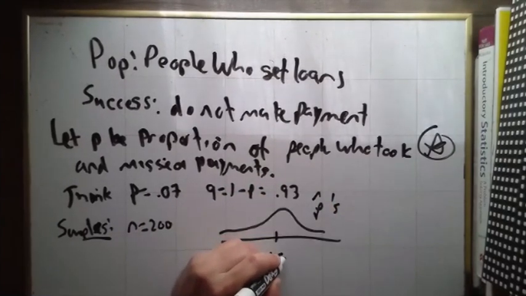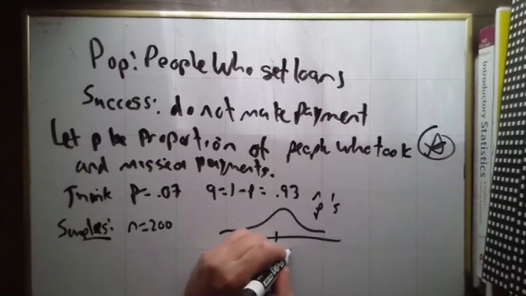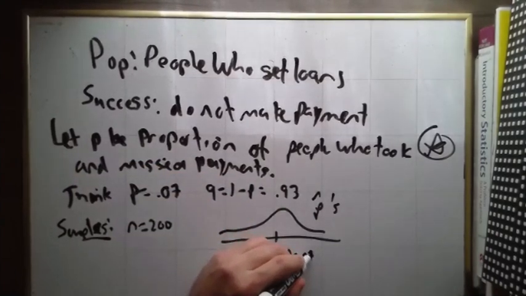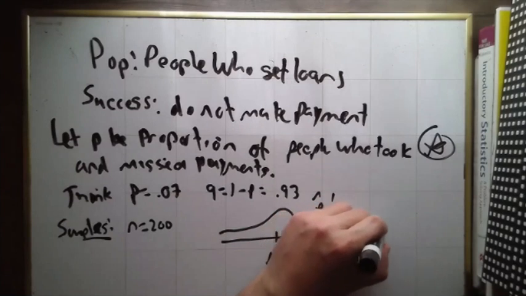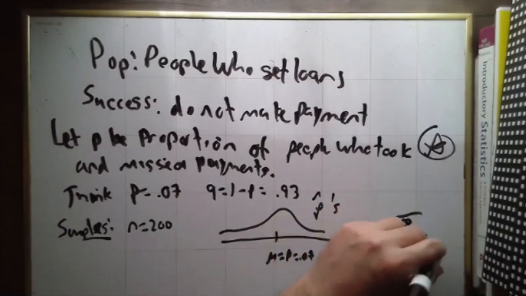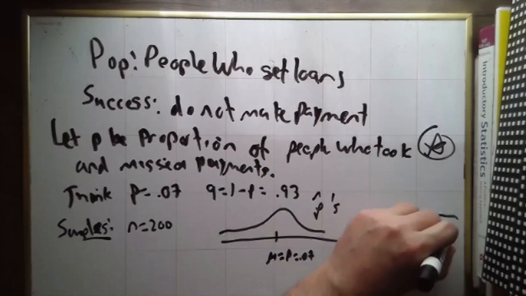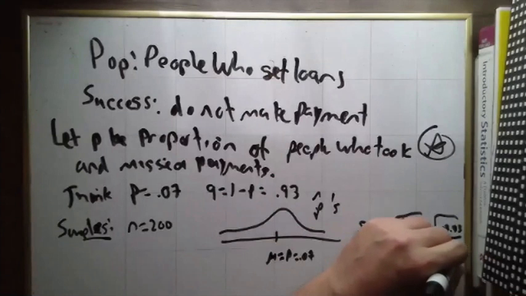The mean, the average sample, will have the population proportion of success rate. And the standard deviation will be the square root of PQ over N. So the square root of 0.07 times 0.93 over 200.